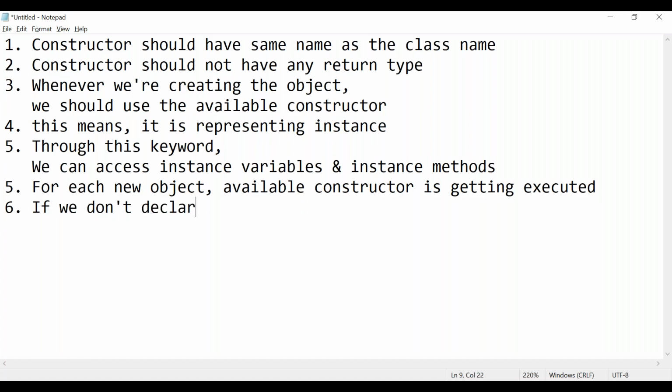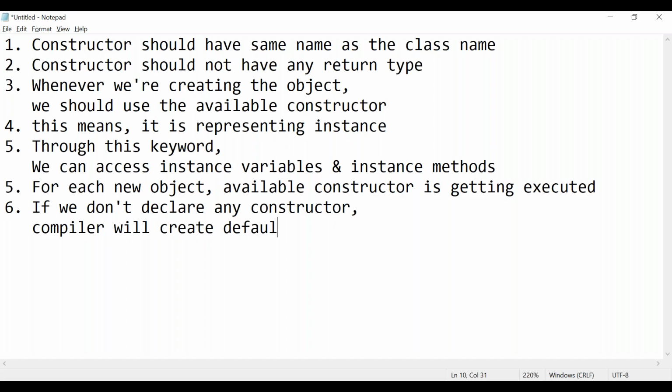if we don't declare any constructor, what happens? The compiler will generate a no arg constructor. The compiler will create what I can call the default constructor.